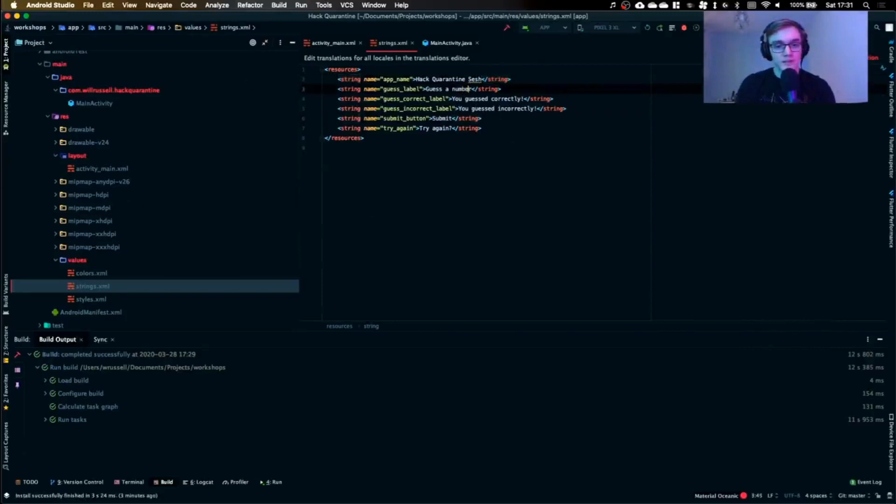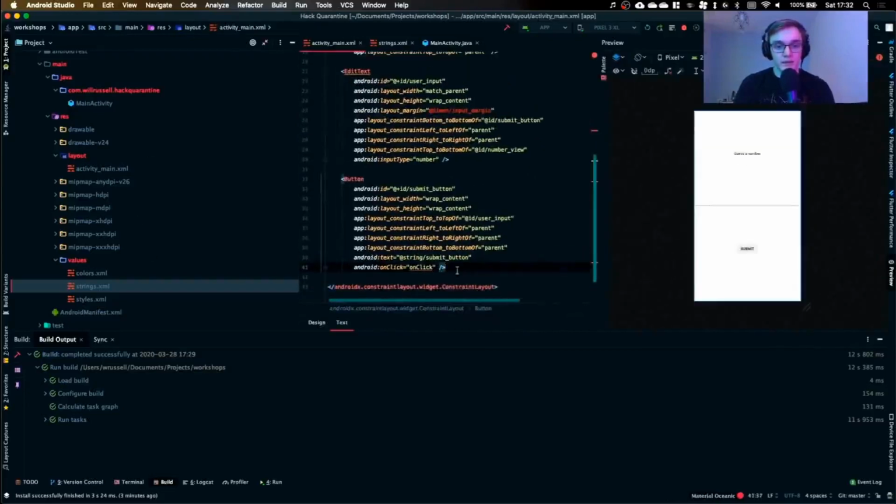And we want it to guess a number. So what it's going to do is tell the user to guess a number, and then change the text to say whether they've guessed correctly or incorrectly, and then this is the text for the button, so we can say submit, and we can then tell it to try again when in state 1. So now if we hop back to our UI, this is all a little bit happier.